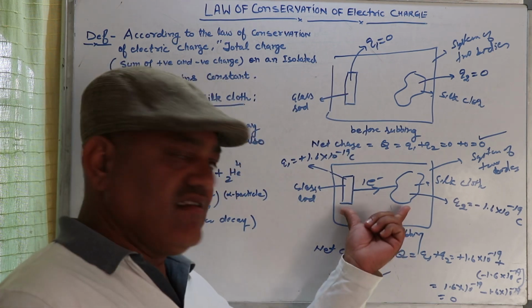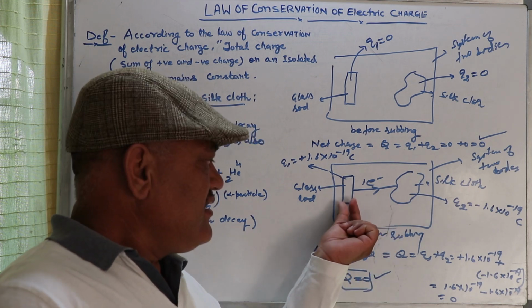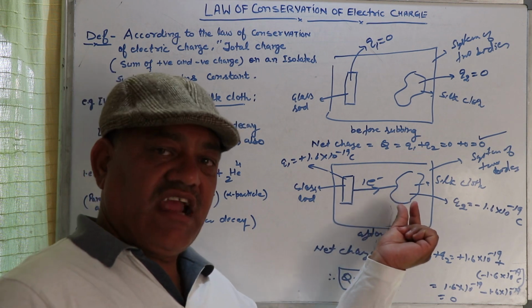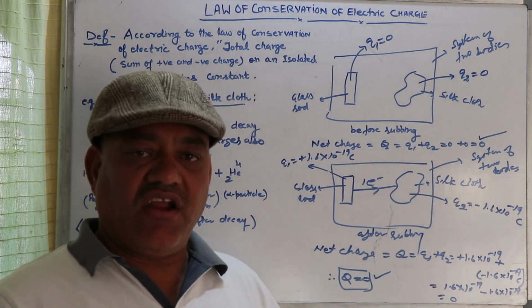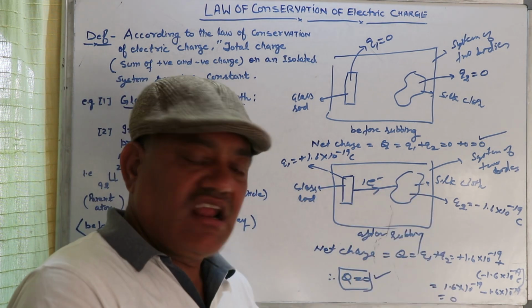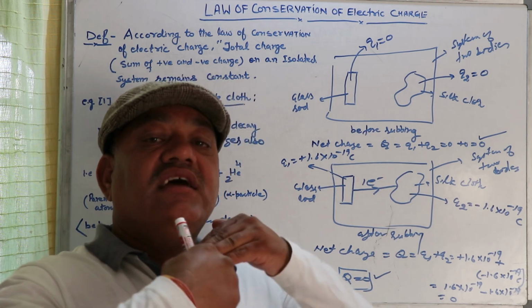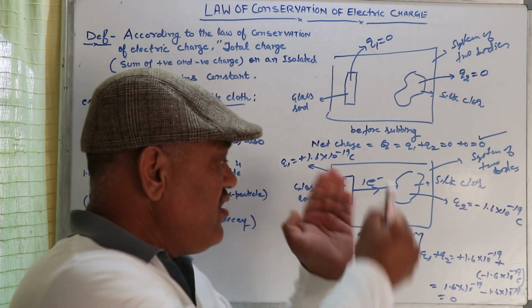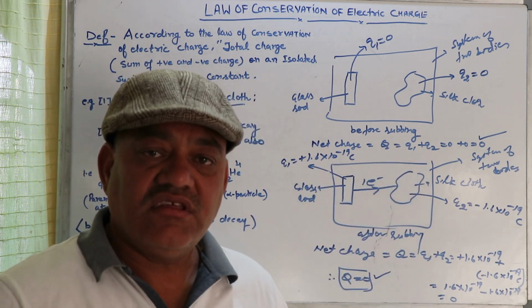In this case, we find that when the glass rod loses electrons, the silk cloth acquires the same number of electrons. The charges are not created in the glass rod and the silk cloth. The charges are only transferred from the glass rod to the silk cloth.